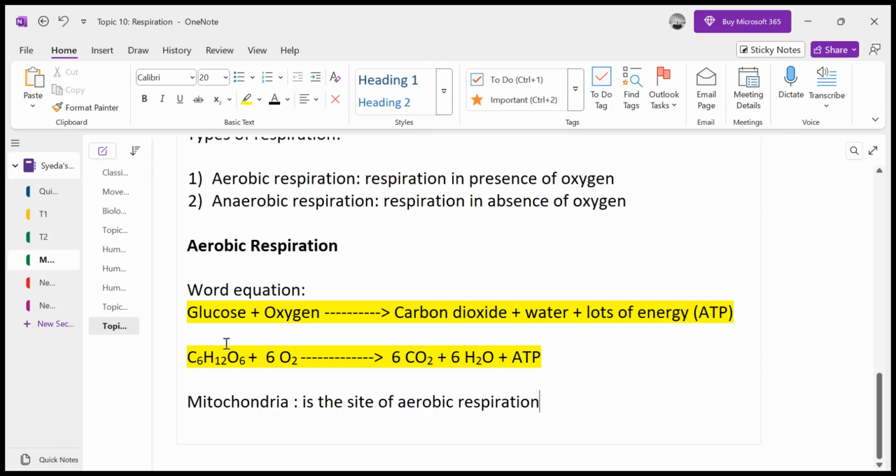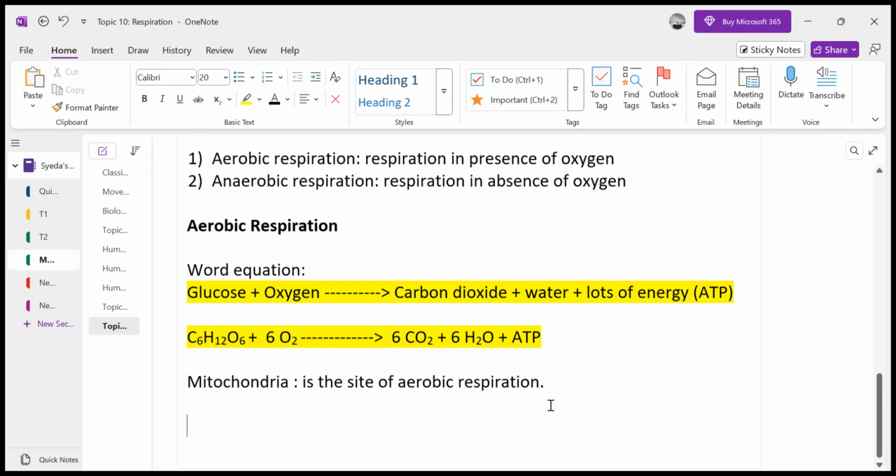So as you can see, this glucose is completely oxidized into carbon dioxide, that is, the carbon is completely separated from the hydrogen, all the covalent bonds are broken down, and the water and carbon dioxide are separated. So the energy that was between carbon and hydrogen bonds is released in the form of ATP. And since complete 100% oxidation of glucose is carried out in aerobic respiration, that's why aerobic respiration results in the release of a large amount of energy as compared to anaerobic respiration.